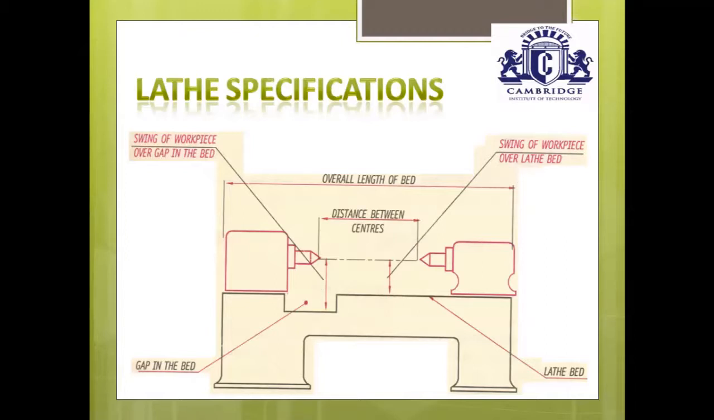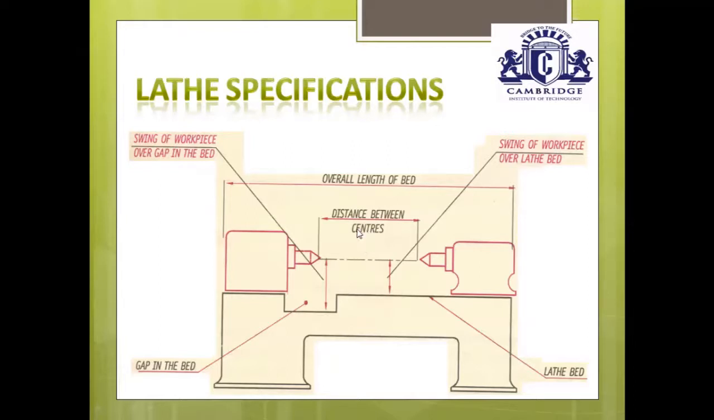Next very important specification is swing of workpiece over the lathe bed. This is very important, just observe here. This is the bed, the outer surface of the bed. This is the axis of the lathe. This is the gap between the axis of the lathe and the bed. This represents the maximum diameter of the workpiece between the axis of the lathe and the bed. I hope it's clear to you.